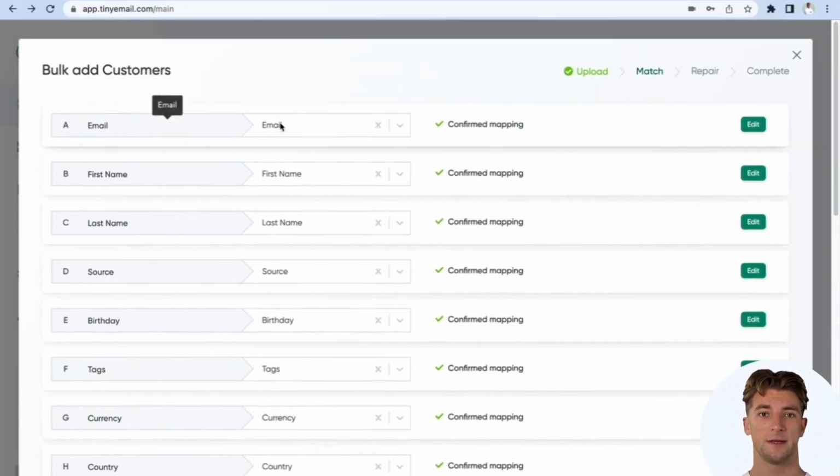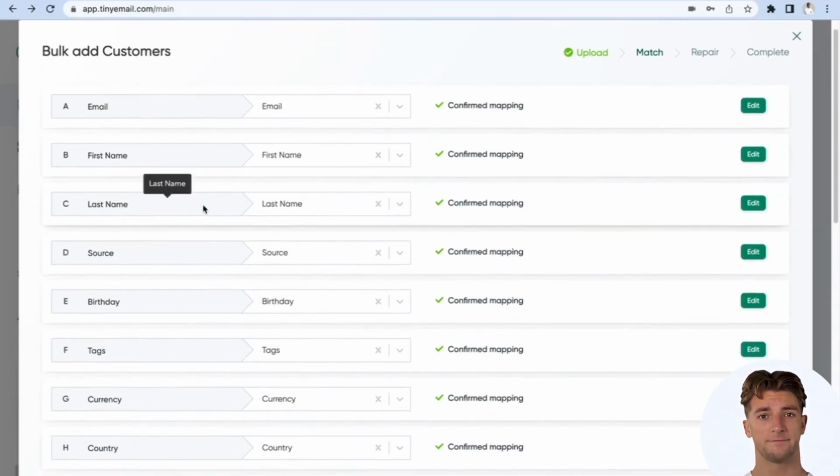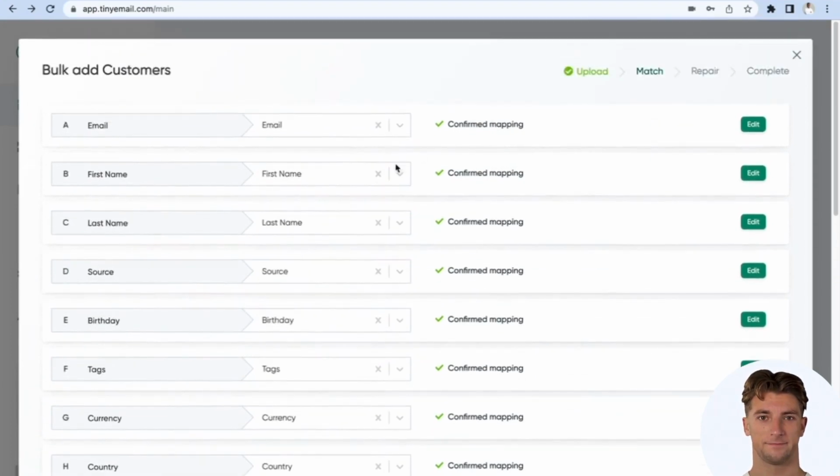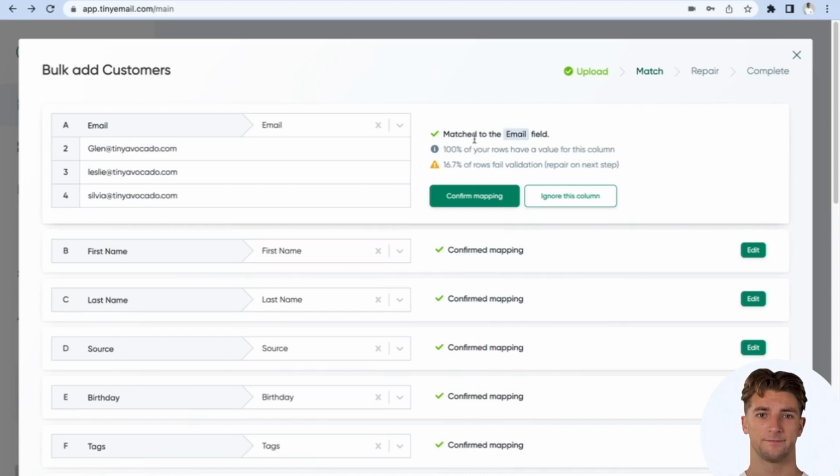We can see the email column, the first name column, last name, and all the other columns from our file. We now have to confirm that each column from our file has been mapped correctly with the columns in Tiny Email. If there are any edits you need to make to any column, click on the Edit button to make those changes.